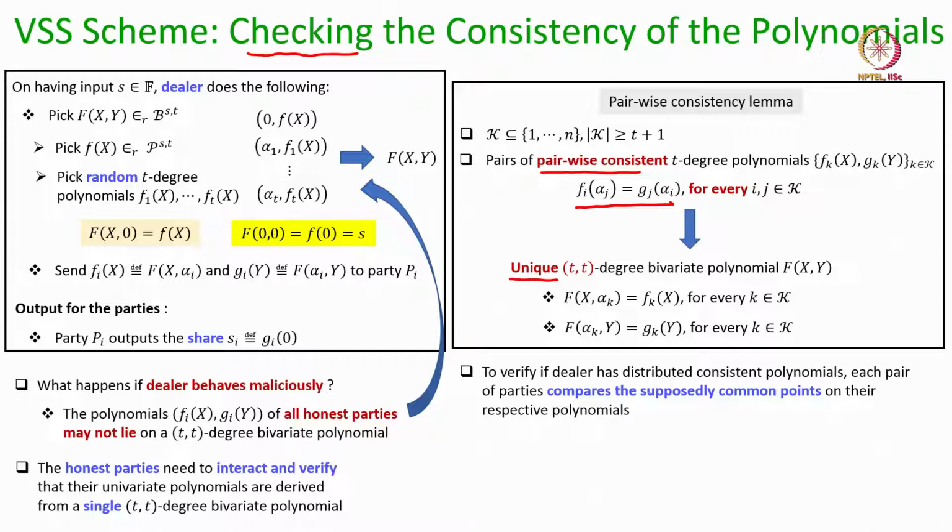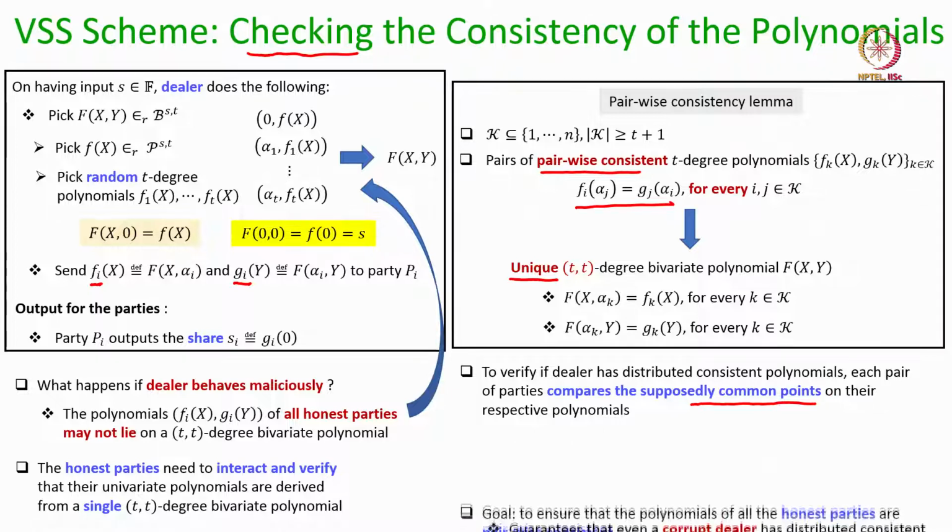Okay. So, what the parties are going to do now is the following: once the dealer distributes the row and column polynomials to their respective parties, each pair of parties will compare the supposedly common points on their respective polynomials and publicly announce the result.